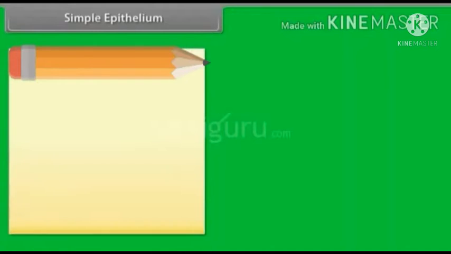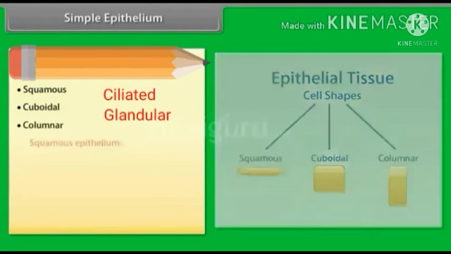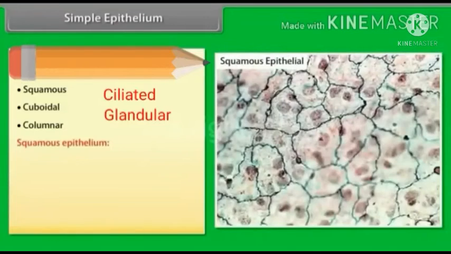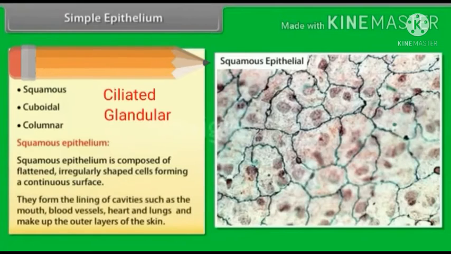Simple epithelium. On the basis of structure, simple epithelium is further divided into five types: squamous epithelium, cuboidal epithelium, columnar epithelium, ciliated epithelium, and glandular epithelium. Squamous epithelium is composed of flattened, irregularly shaped cells forming a continuous surface.